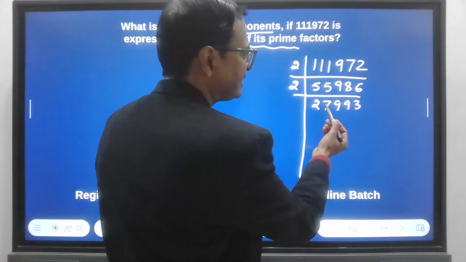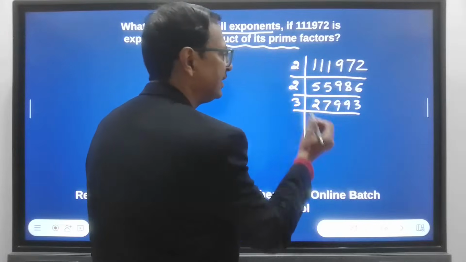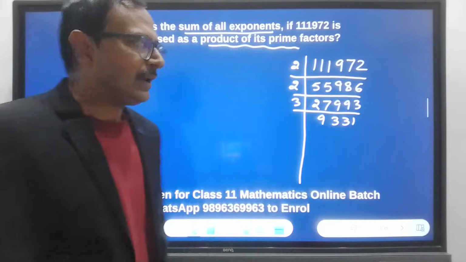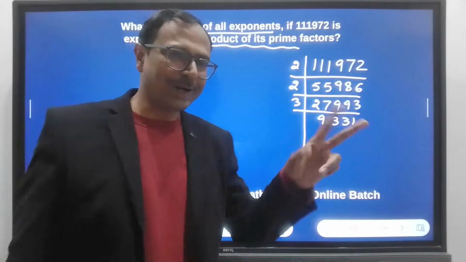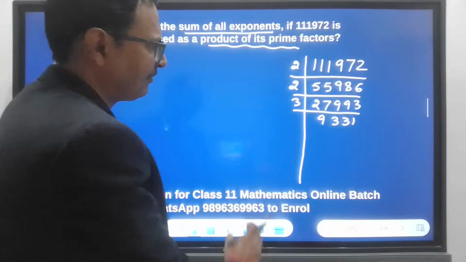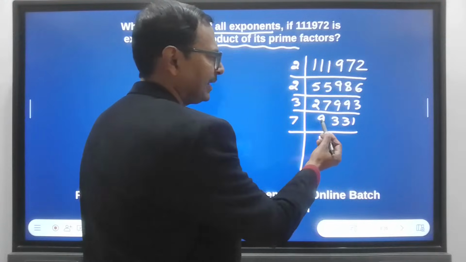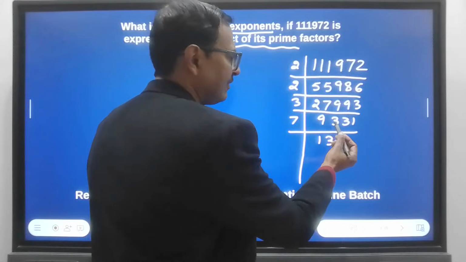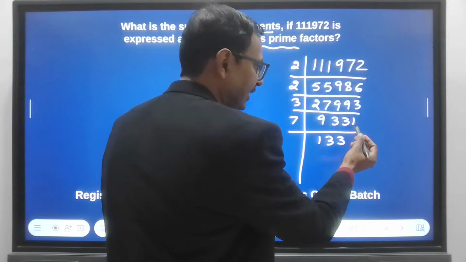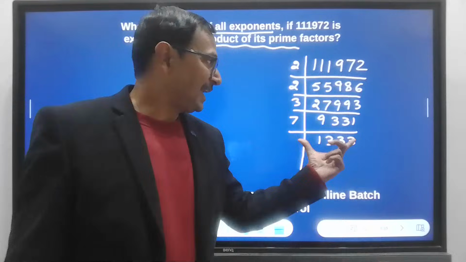Now 9, 9, 7 plus 2, 9 and 3. It is divisible by 3, right? So another factor 3. 3 nines are 27, then 3, 3, 1. 9, 3, 3, 1. And 9 plus 3 plus 3 plus 1 is not divisible by 3 now. So 3 is no longer a factor. Can we try 5? 5 is not a factor. 7: 7 ones are 7, and then 23, 7 threes are 21, 23 again, 7 threes are 21, 21 again, 7 threes are 21. So 1,333 is the next number we obtain.